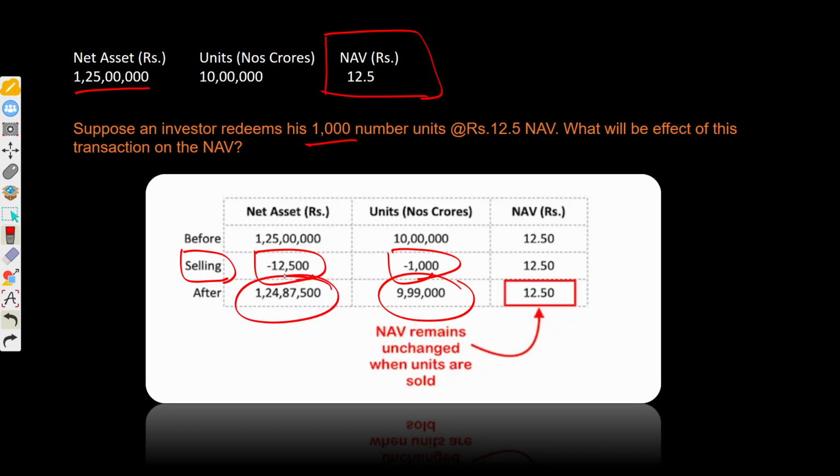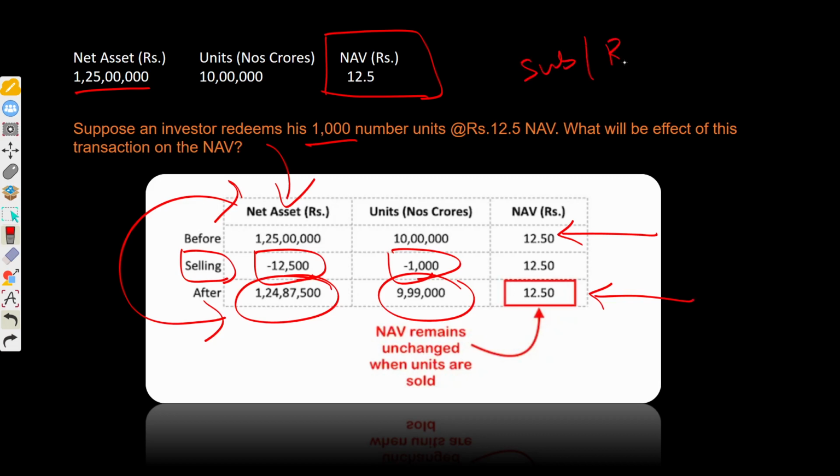The point here is that net assets have changed. Your redemption created impact on net assets. But NAV per share remains the same post redemption. So in short, subscription and redemption won't affect NAV.